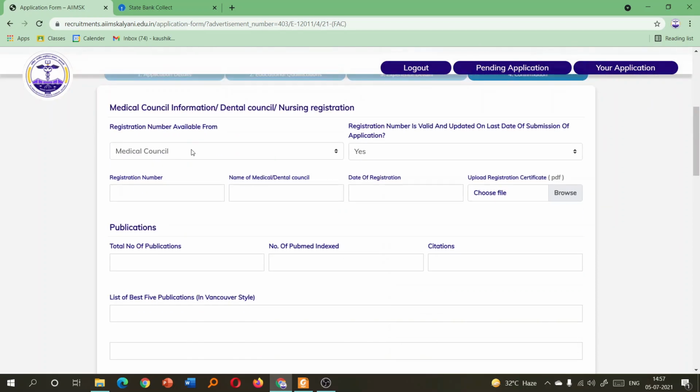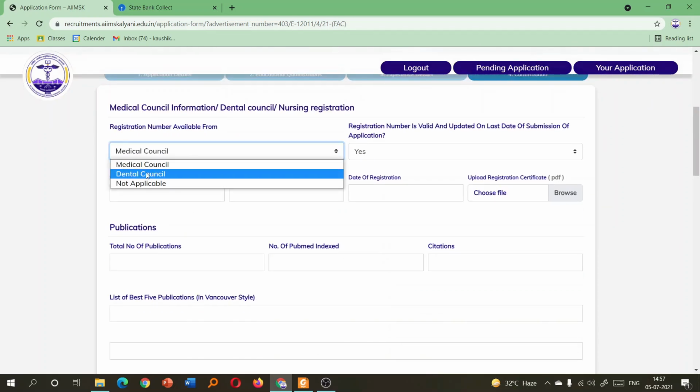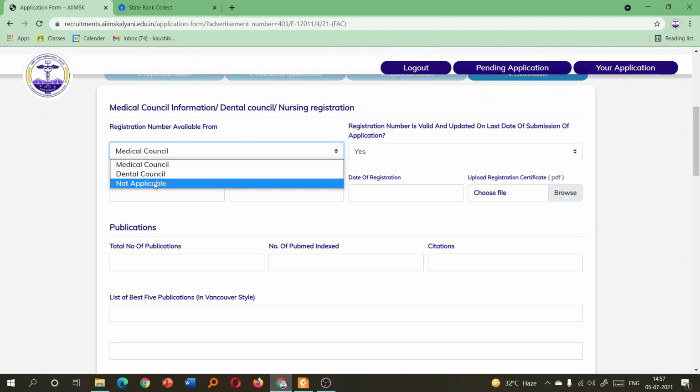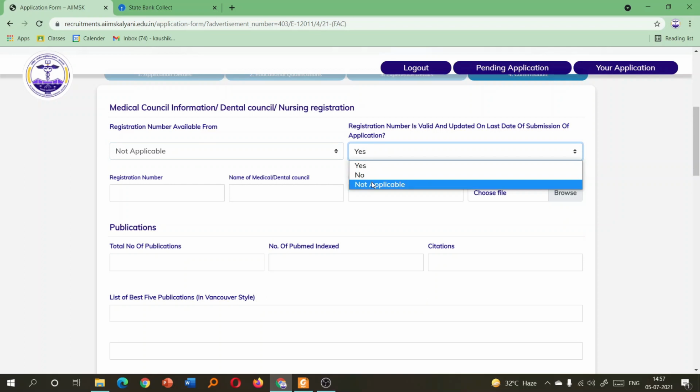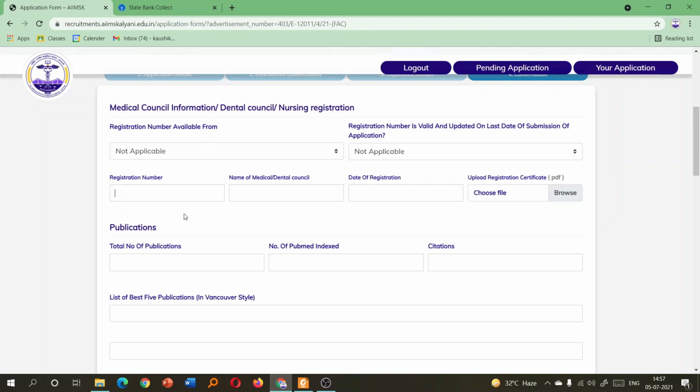Finally, this is the last page. You choose from medical or dental council your registration number, and for MSc PhD candidates you can select not applicable. Also, not applicable from here. You can do that, or, if you have a medical council certificate and updated registration number, you click this.